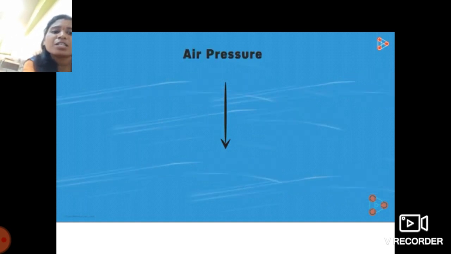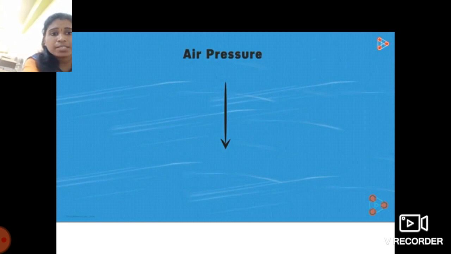Air is also being pulled down by the earth's gravitational force, and this force applies pressure on the air in the downward direction, just like water.